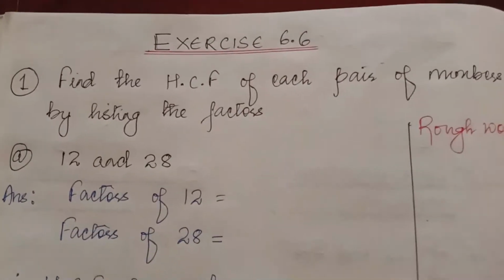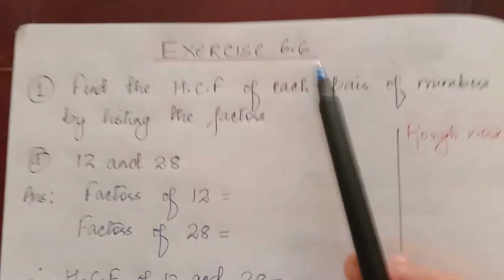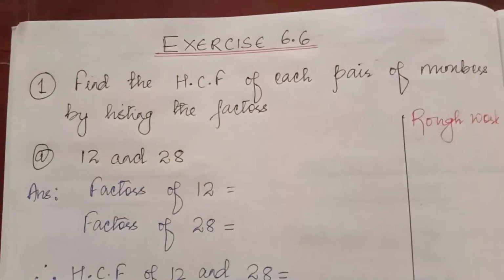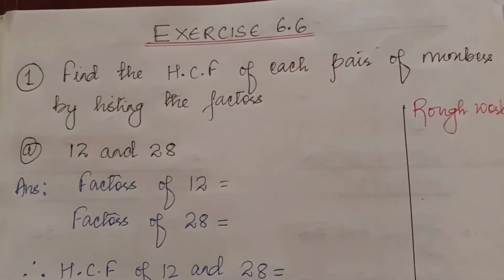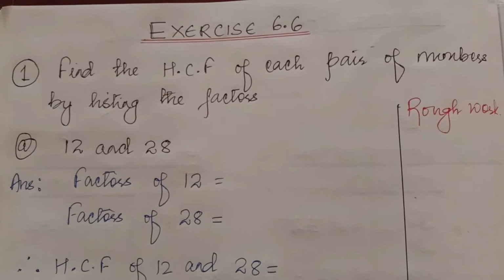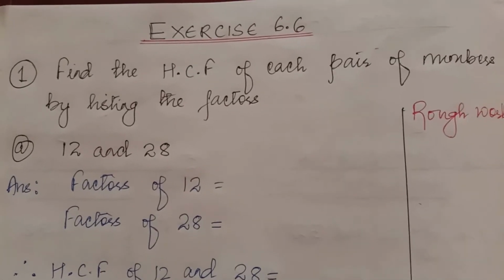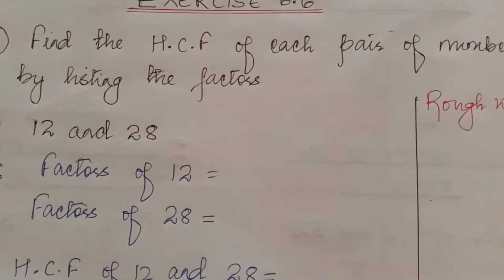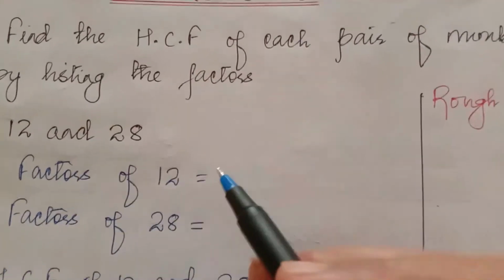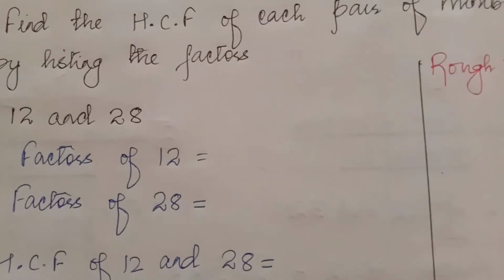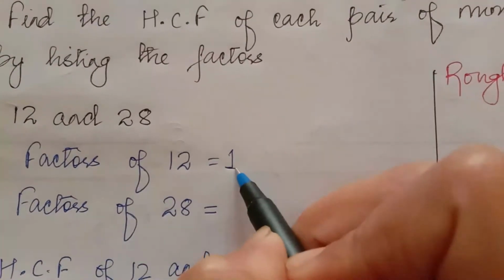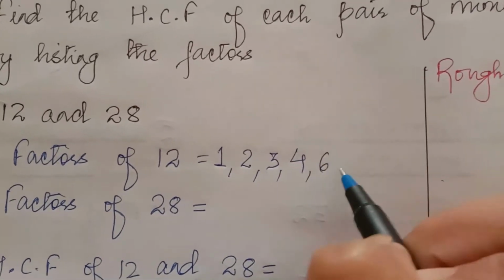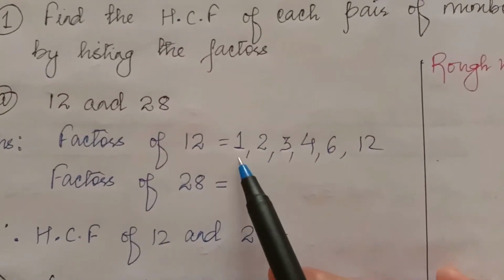Okay, now let's start the exercise. Exercise 6.6. Find the HCF of each pair of numbers by listing the factors. First you have to write the factors, then we will find the HCF. So in this method, first you have to write all the factors of 12. Factors of 12 means those numbers which divide 12. So 1, 2, 3, 4, 6 and 12. These are the factors of 12.